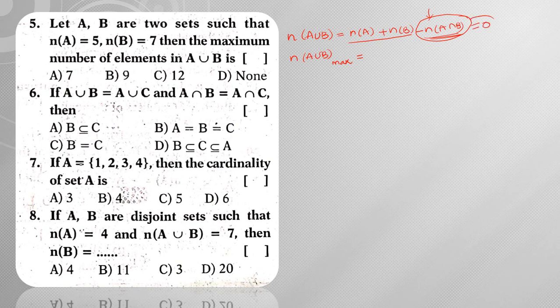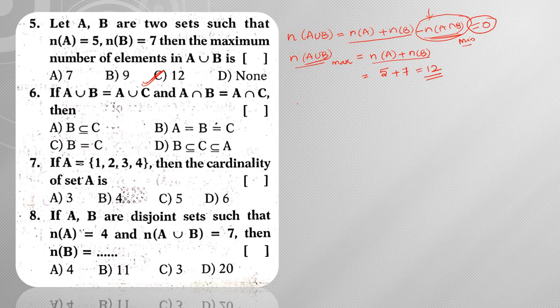The subtraction part should be less, so what is the least value of A intersection B? The least value of n(A intersection B) is equal to 0. When you make n(A intersection B) minimum, we get n(A union B) maximum. That means A union B is maximum when n(A intersection B) is minimum, so the maximum is equal to n(A) plus n(B). From the options, n(A) is given as 5 and n(B) is given as 7. So 5 plus 7 is 12. Hence the answer is 12.